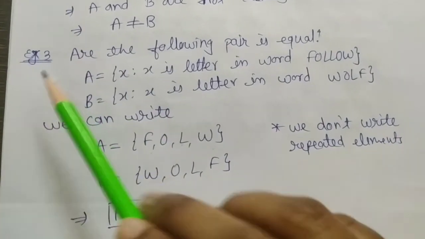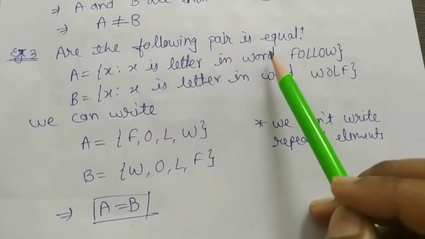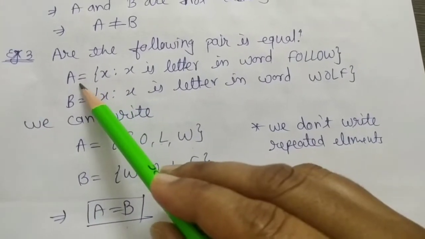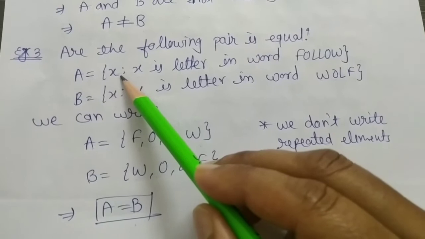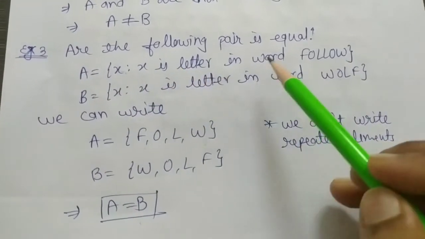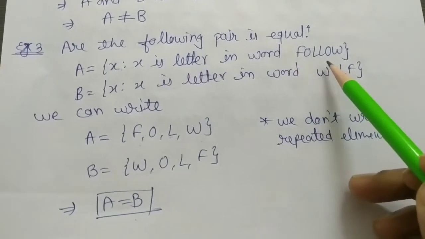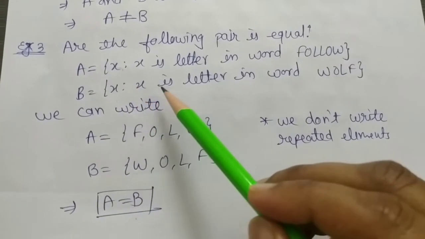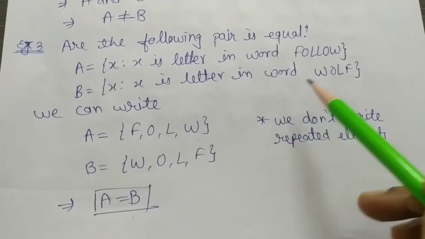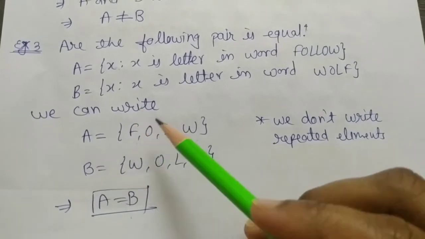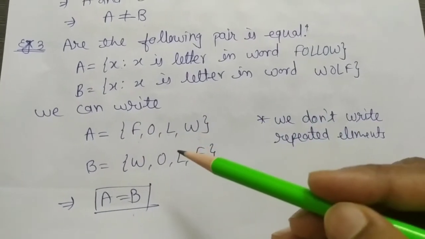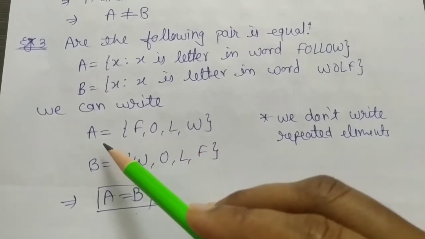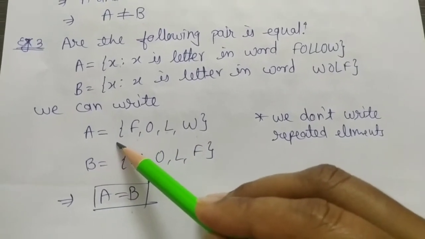Considering the third example, are the following pair equal? A has element x, where x is a letter in the word follow. B has element x, where x is a letter in the word wolf. First we will write in roster form so that we can compare.